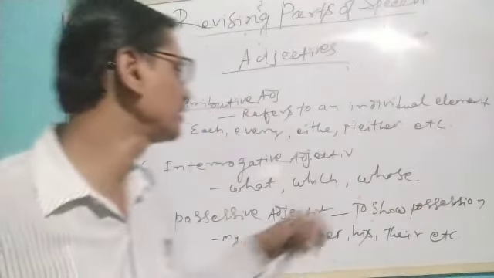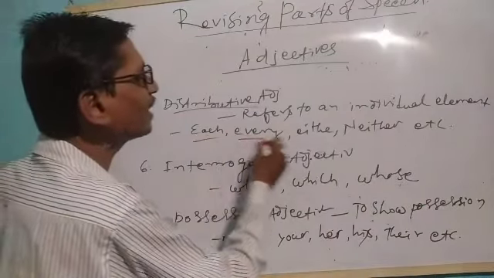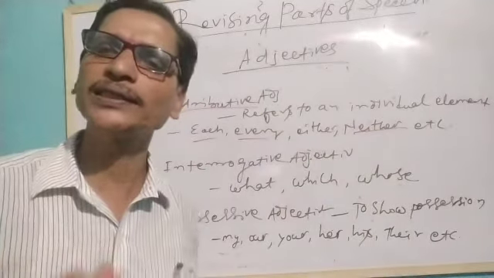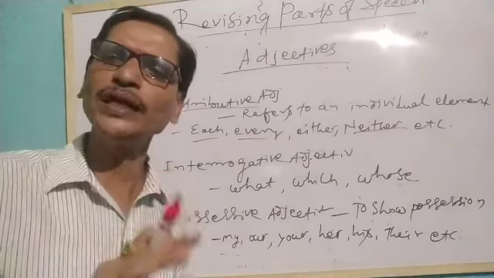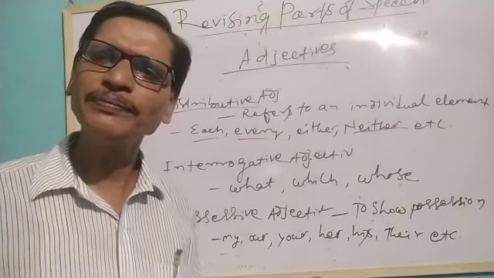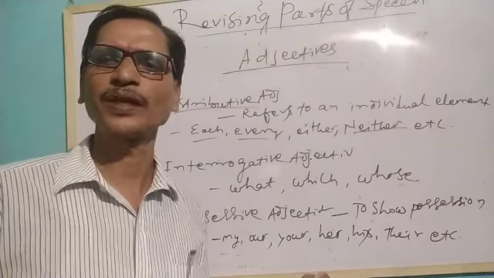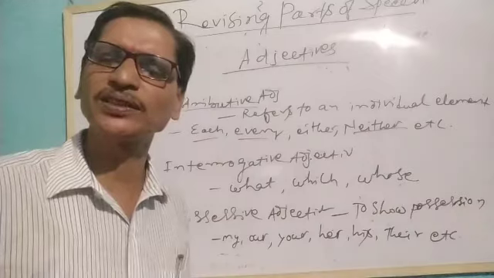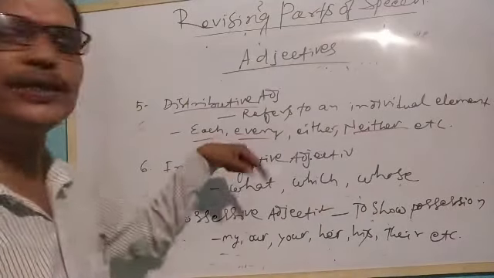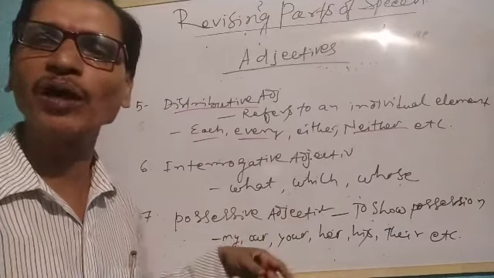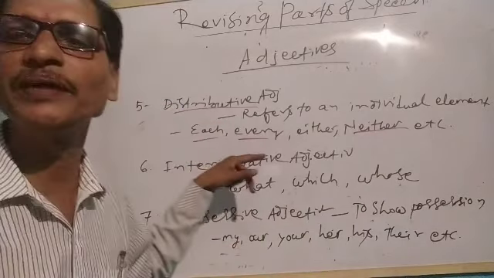Individual elements. They are what? Each, every, either, neither. Each boy in our class is intelligent. Every student has a roll number. Either of them is intelligent. Okay? Neither of them is serious about the examination. Okay? So similarly, we are using such words to enhance the meaning of nouns and pronouns as distributive adjectives.